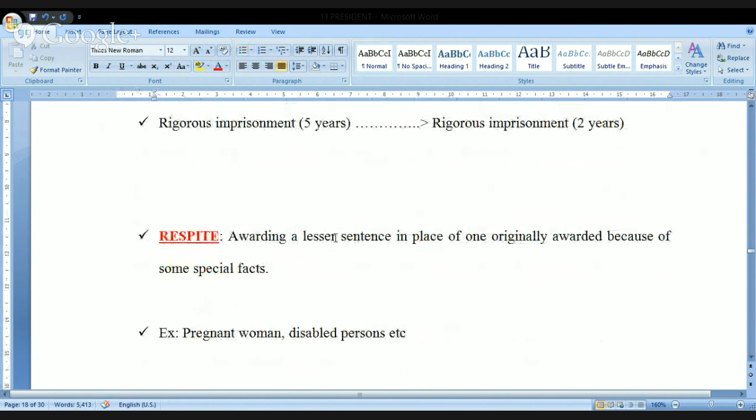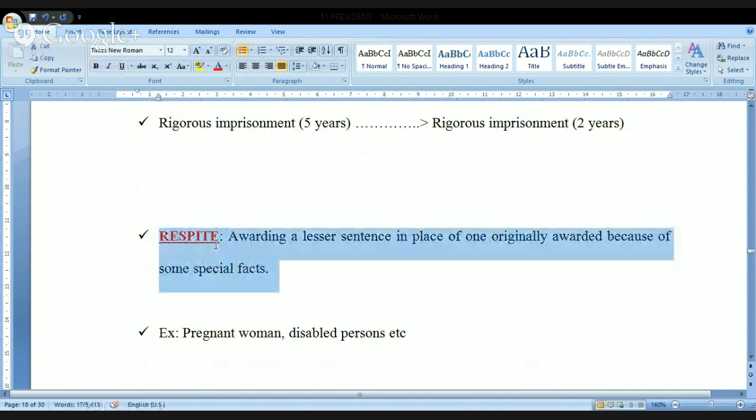Look at this. For example, here there is another power that is used by the President of India, called respite. Respite means awarding a lesser sentence in the place of the originally awarded one because of some special facts. What do you mean by the special facts here? Generally, whenever a petition goes to the President of India, he will try to look into the case. But certain petitions come in such a manner where the President is also looking into certain facts.